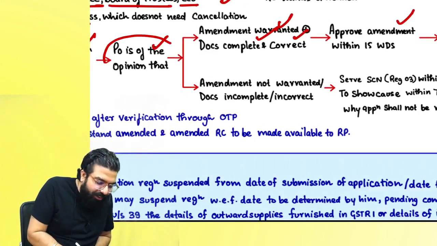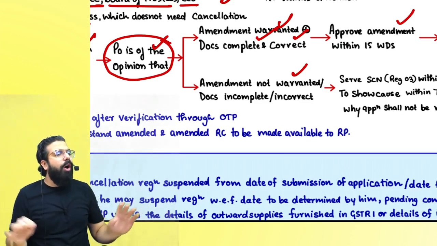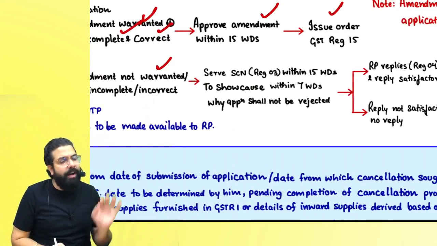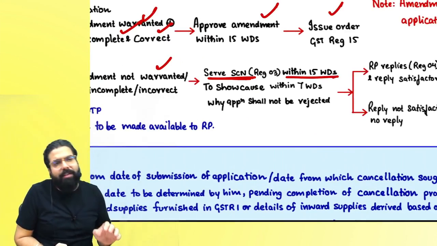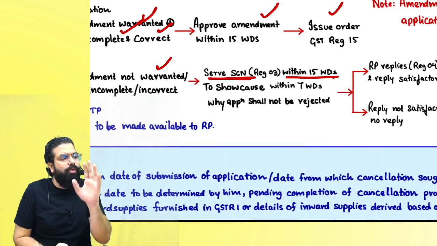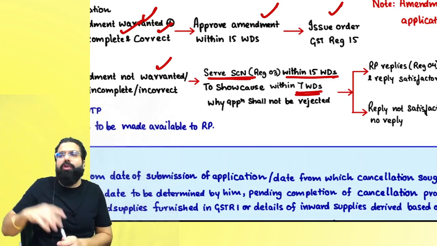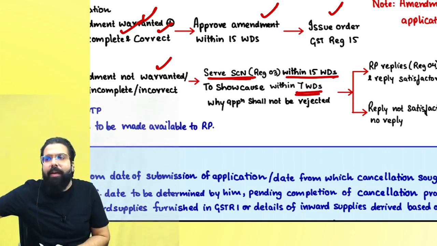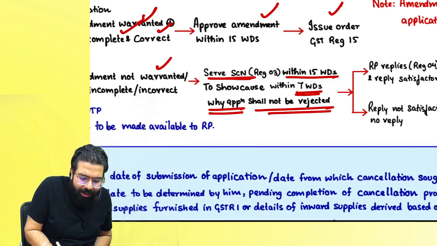If the proper officer is of the opinion that the amendment is not warranted, or documents are incomplete or incorrect, then he will give you a show cause notice. In the show cause notice, he will ask you for clarification, information, and documents. The show cause notice is given within 15 working days. You are given 7 working days to reply: why should the application not be rejected?